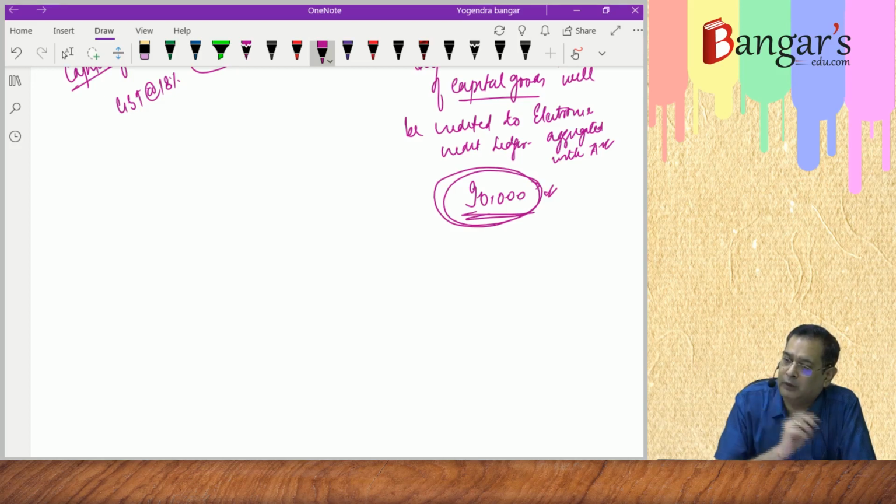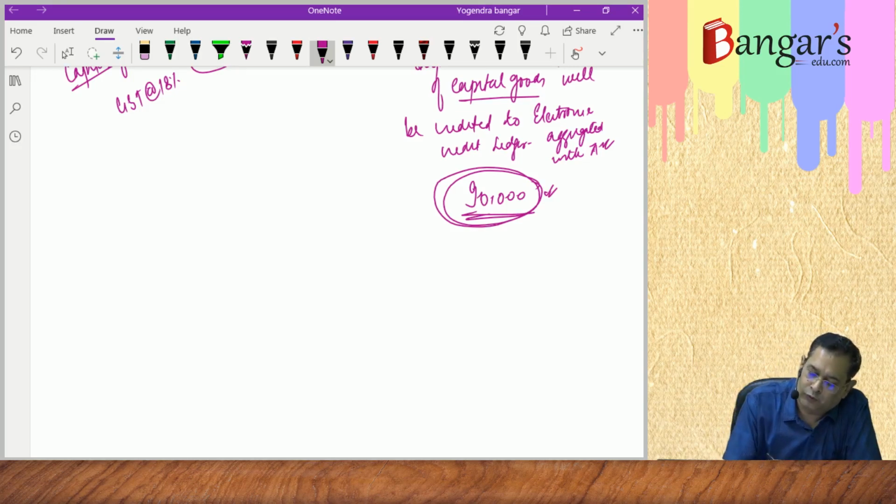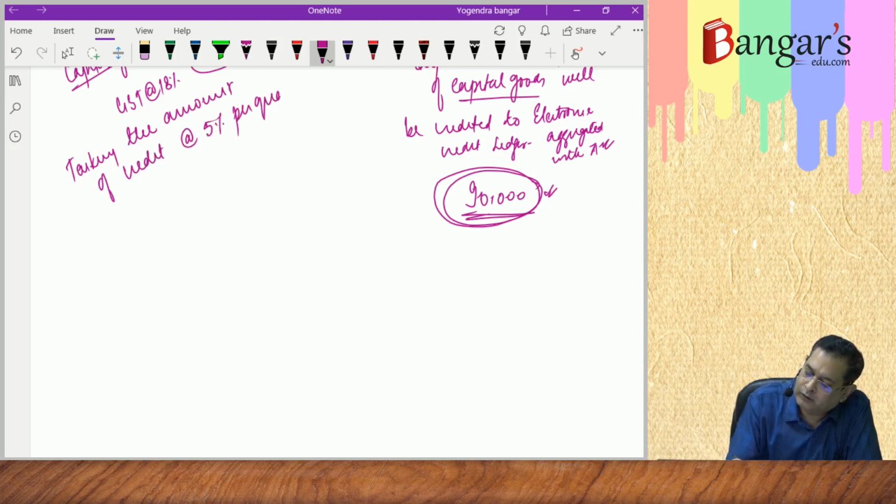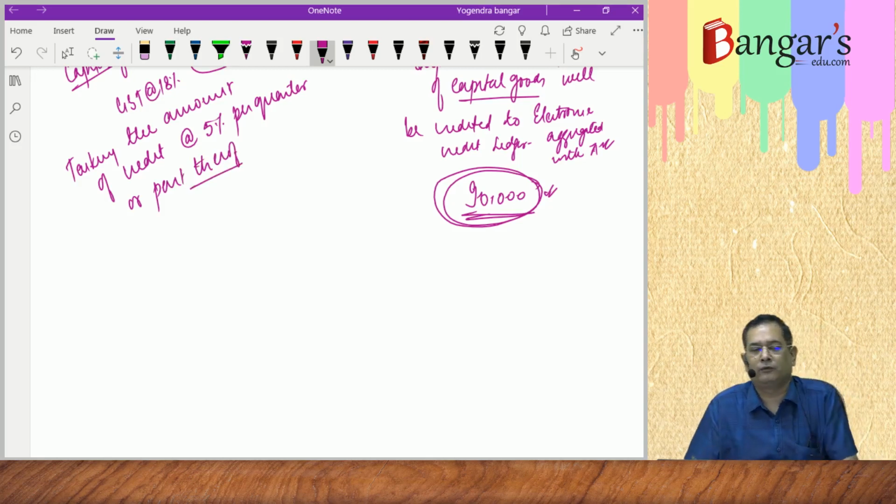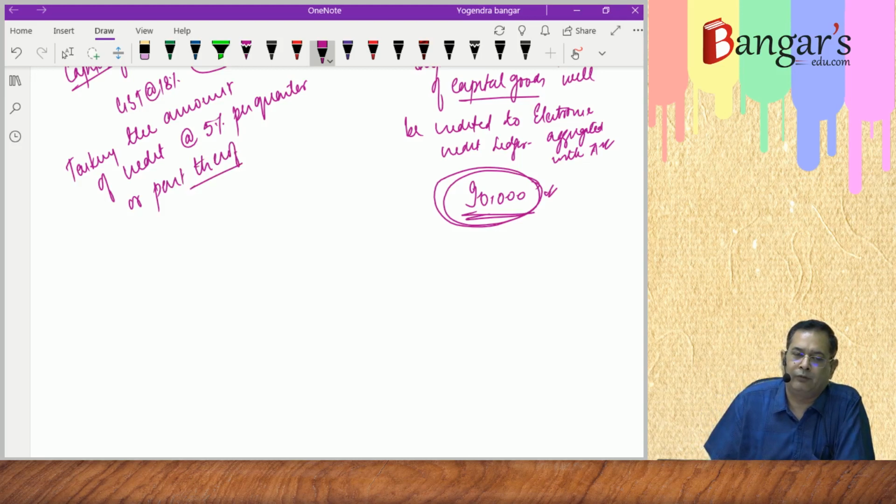But for a period of 5 months, they were used exclusively for effecting exempt supplies. Therefore, with effect from 1/4/2020, we will be taking the amount of credit at the input tax at rate of 5% per quarter or part thereof.